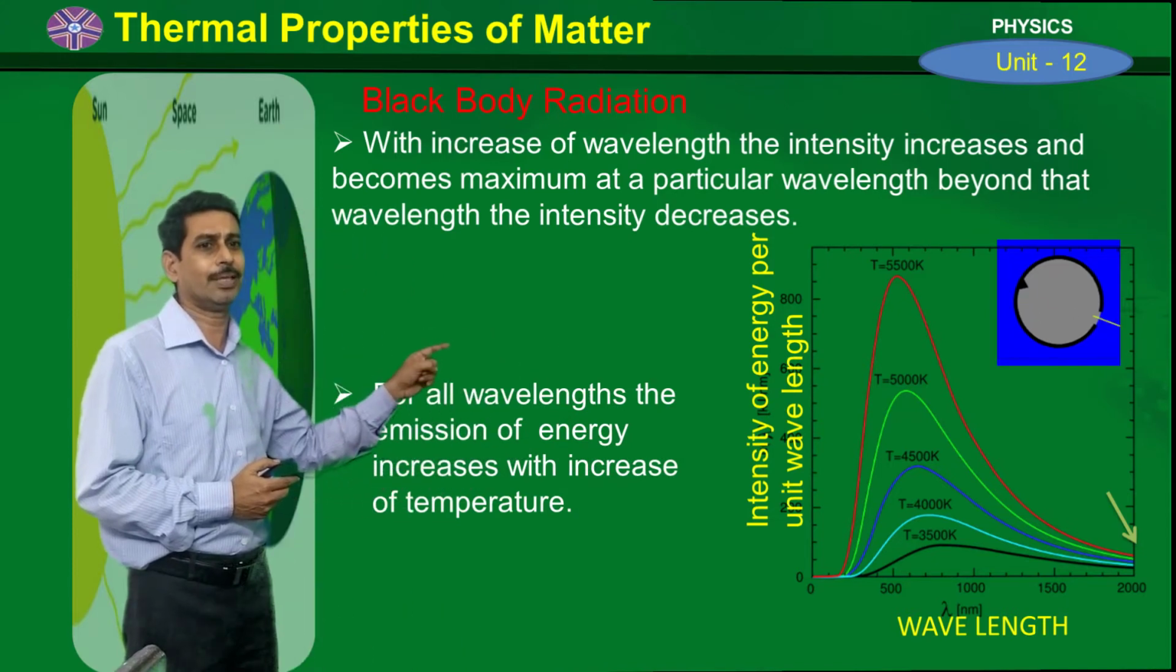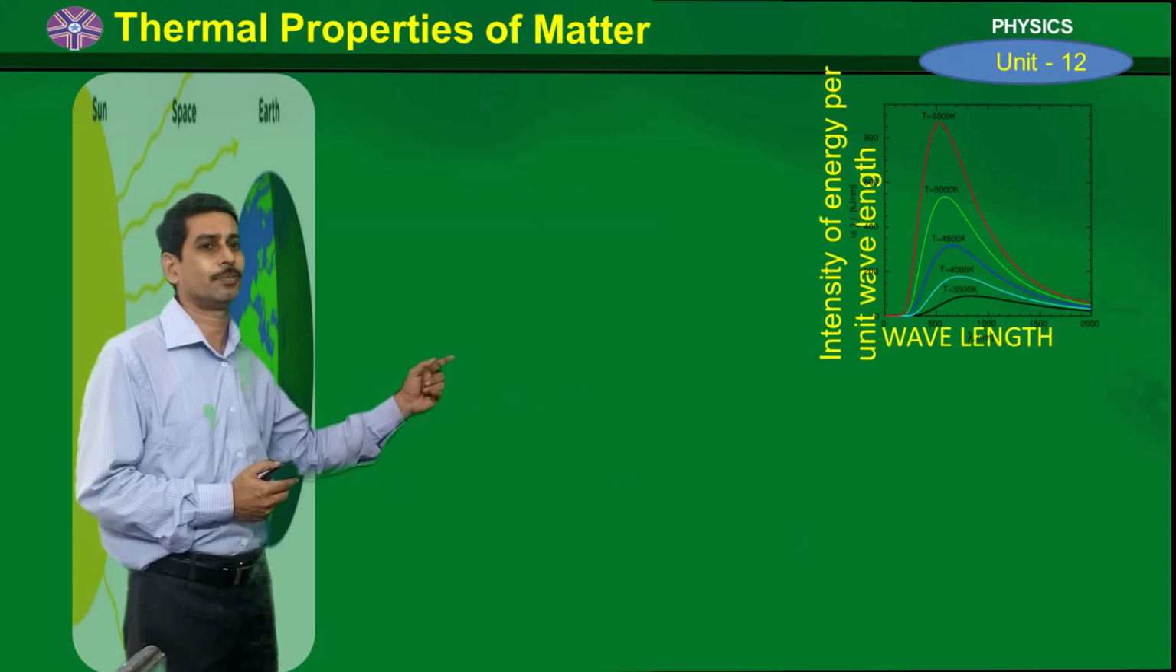And for all wavelengths, the emission of energy also increases with increase of temperature. So if we increase the temperature, the emission also increases. So this is also what we get from the graph.